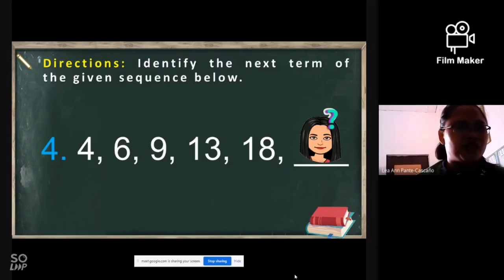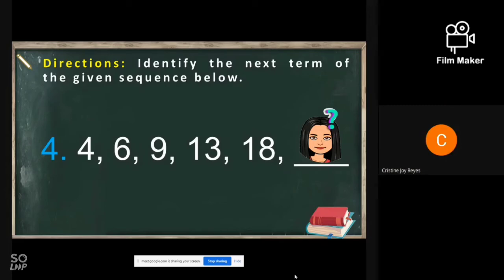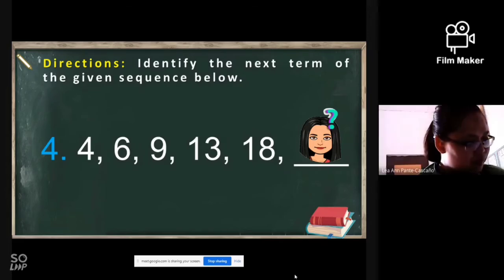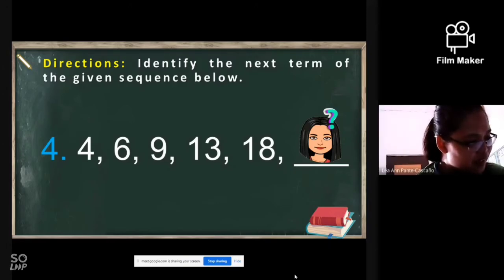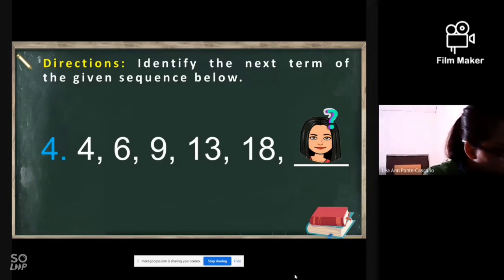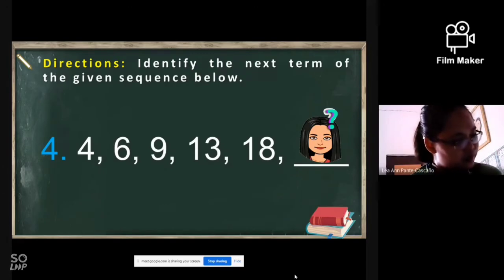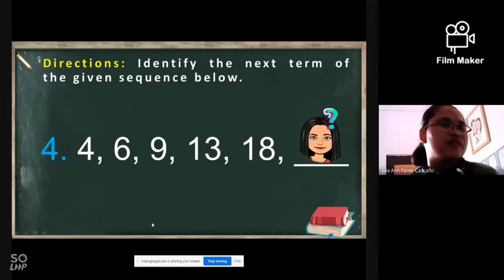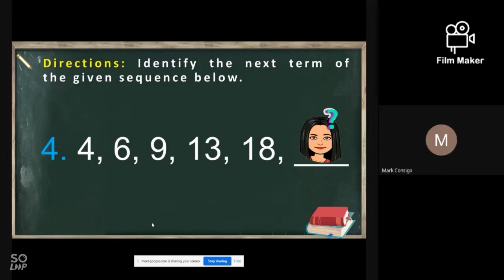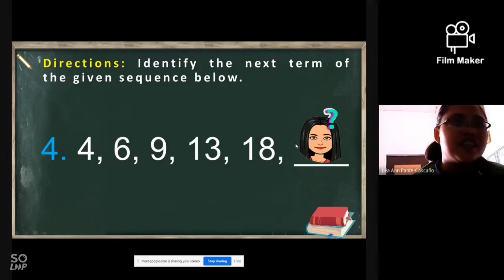This one is medyo tricky. May sagot si CJ. Sige po, huwag mahiya. Huwag pong mahiya magsagot. Sabi na 24. 24 daw po, ma'am. 24, let's see.